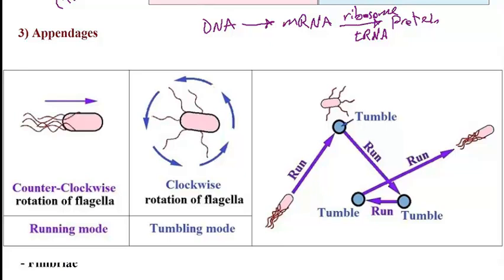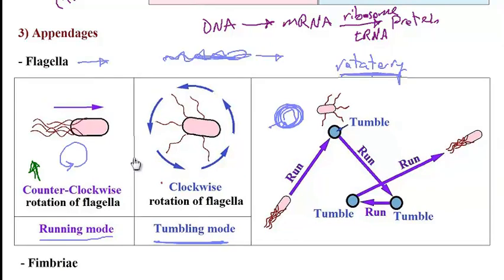Now if a bacterium is being exposed to some chemicals that are perceived as an attractant, like for instance there is sugar and bacteria love sugar, then they would increase their counterclockwise motility so that they would move towards that attractant. On the other hand, if they get exposed to chemicals that are perceived as a repellent, like very high salt concentration, then they would increase the clockwise motility of their flagellum so that they would turn around and run away. So they would turn around, and then with the help of counterclockwise rotation, they could move forward and move in a different direction.